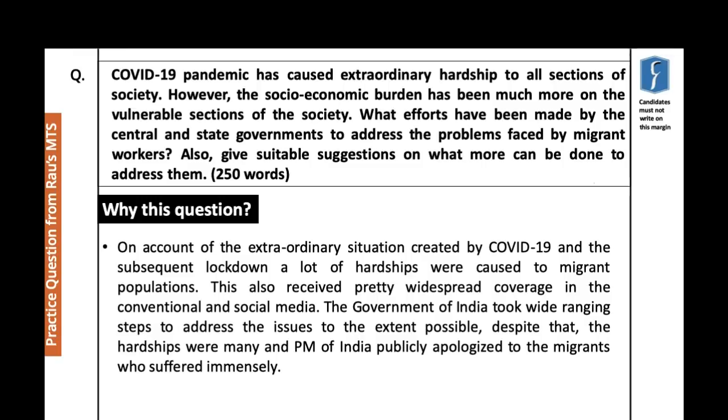And the government, on its own part, has actually taken a lot of steps, yet still, obviously, maybe not enough has been done. The Prime Minister of India publicly apologized to migrants who suffered immensely. Right. So it grabbed a lot of media attention, and has also been one of the most burning issues of the present time, the most vulnerable sections. So obviously it is something that can be expected.